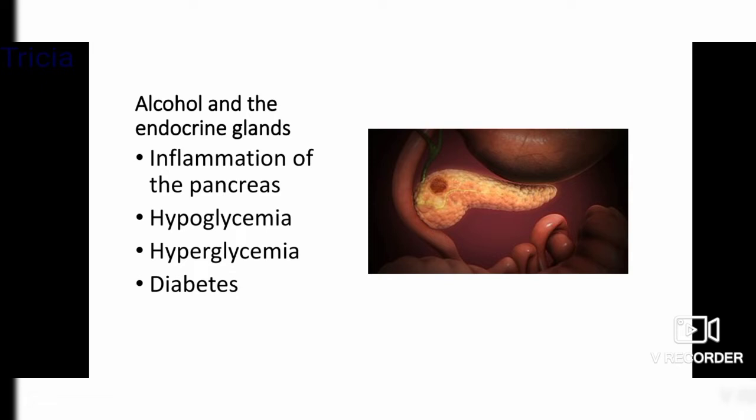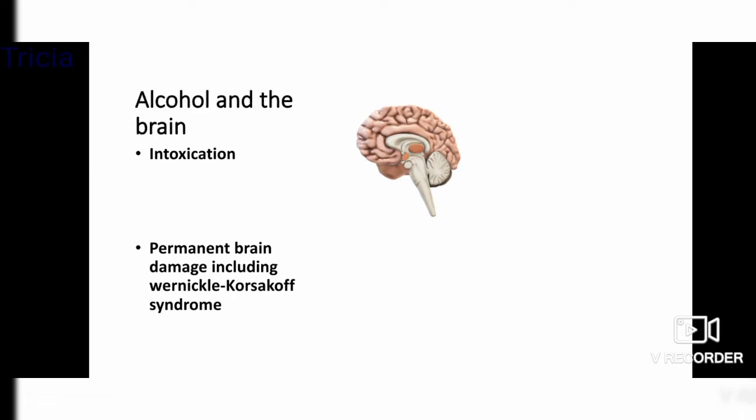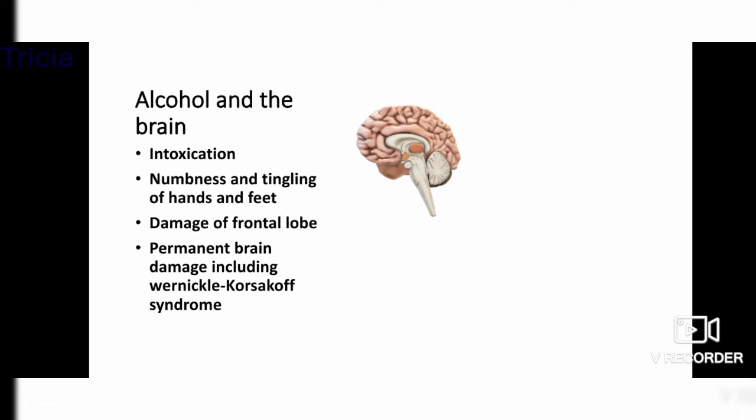If your body can't manage and balance your blood sugar levels, you may experience greater complications and side effects related to diabetes. So that's why we have diabetes then. So experts recommend avoiding excessive amounts of alcohol if you have diabetes or hypoglycemia. Now let's talk about alcohol and the central nervous system, which is the brain.